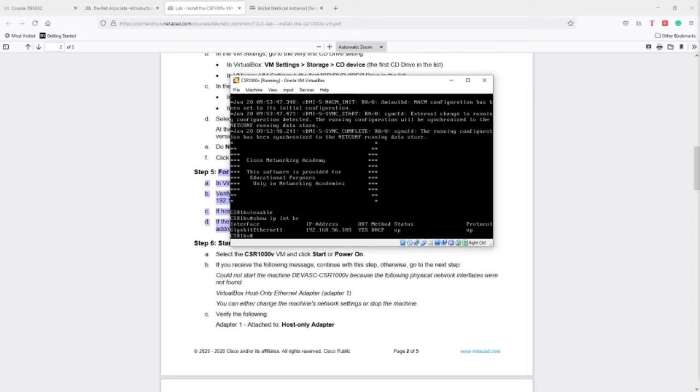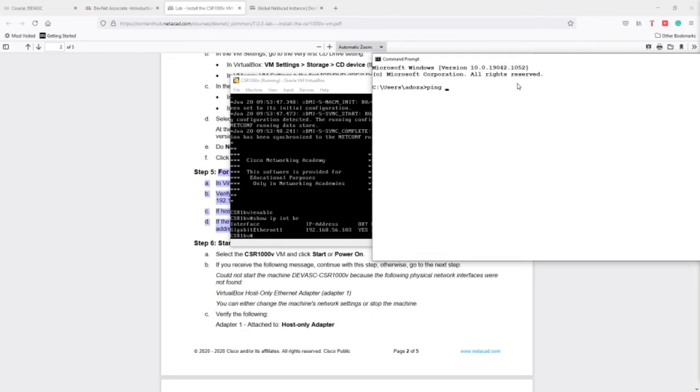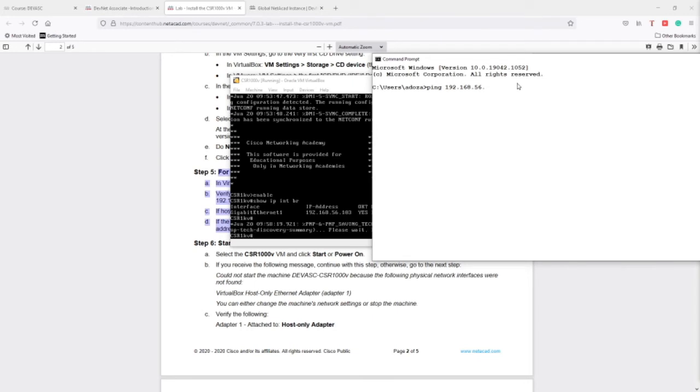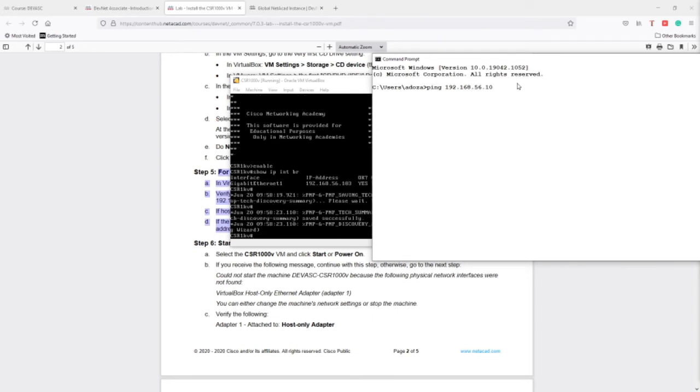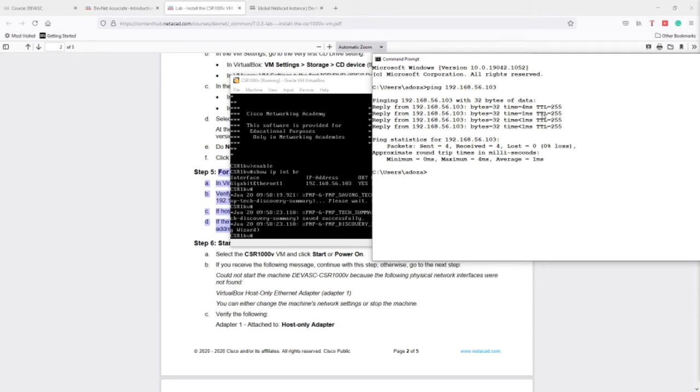So now let's check the connectivity with this IP address from my PC. So I'm going to CMD. And as you can see, it's successfully there. So I have now connectivity between them.